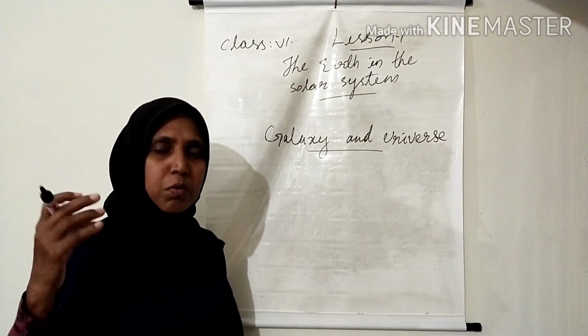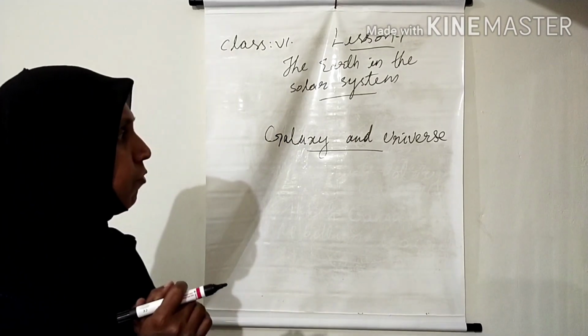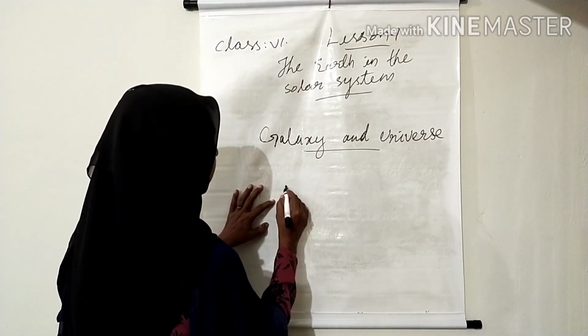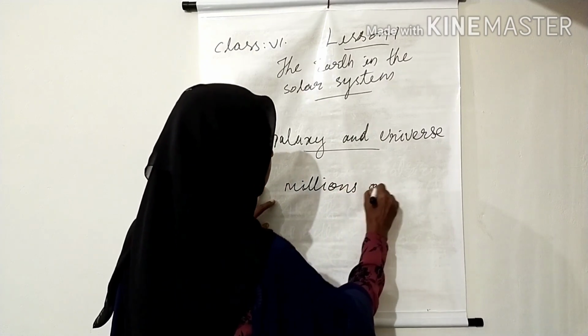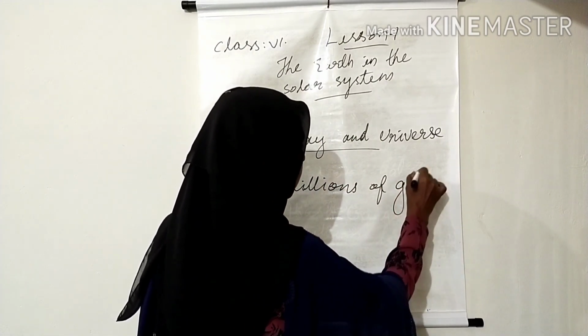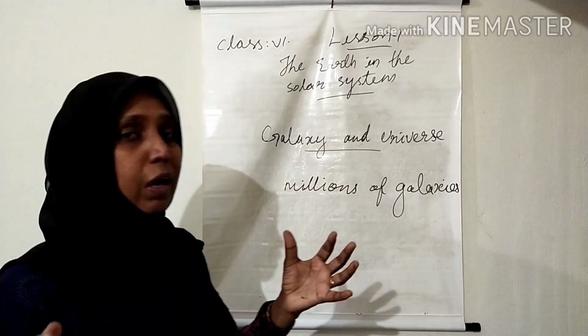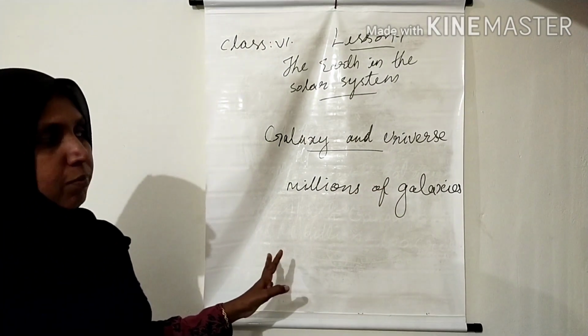Whereas a universe is a huge system of millions of galaxies. Millions of galaxies together form our universe.